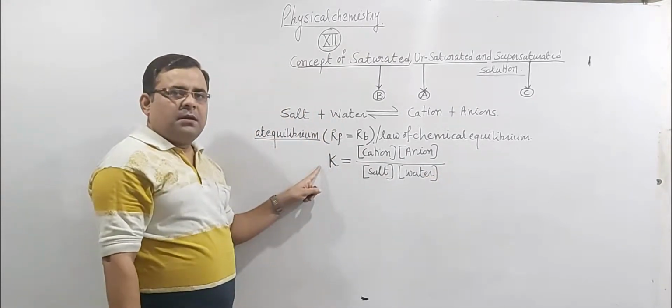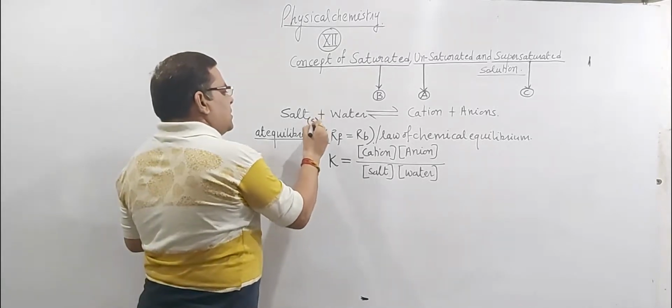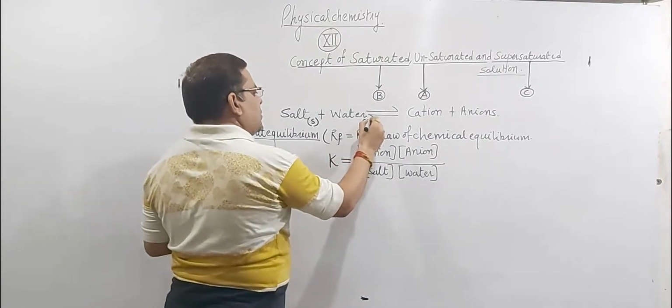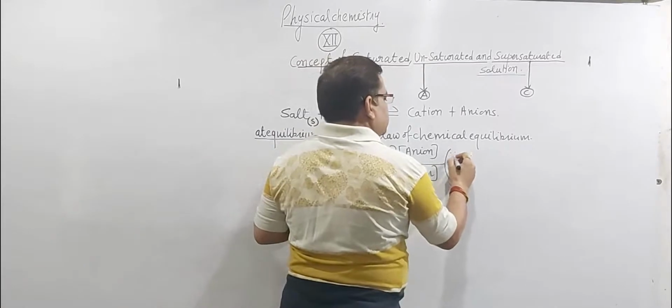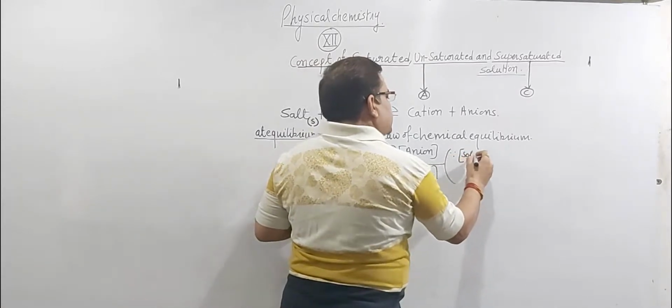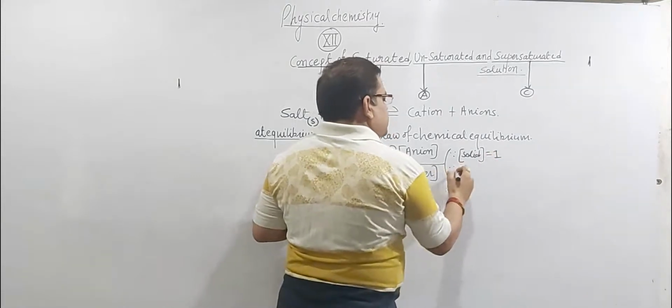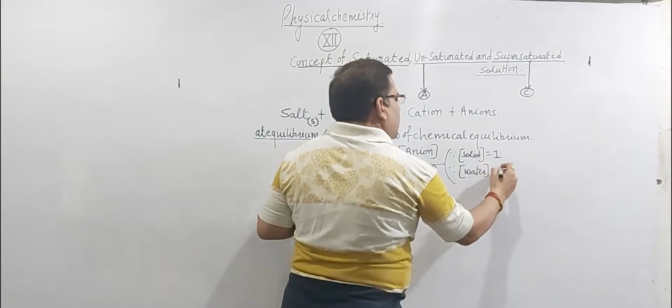And you know that since salt, what is the physical state of salt? Pure solid. And what is the physical state of water? Pure liquid. And you know that for any pure solid, molar concentration is always constant. It will be equal to 1. And the molar concentration of pure liquid will also be equal to 1.